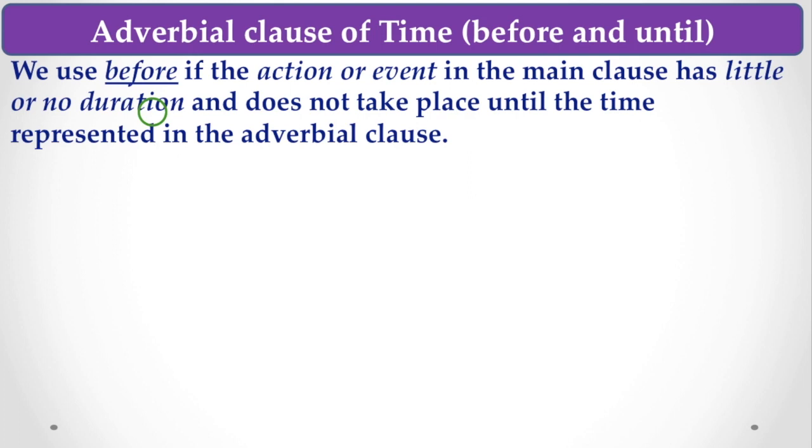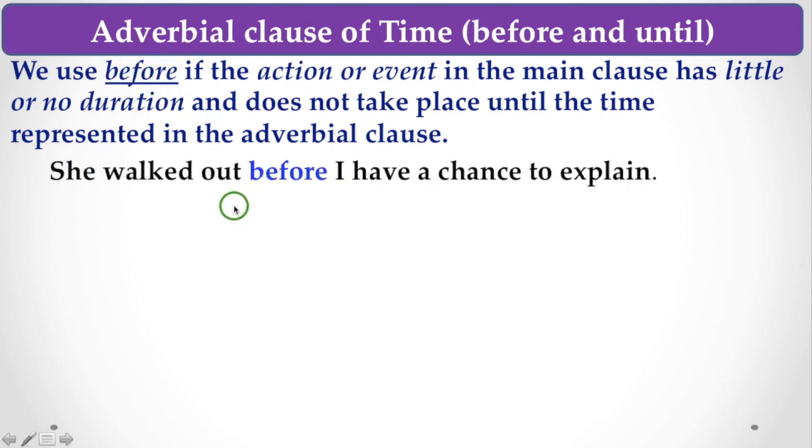If the action referred to in the main clause has little or no duration at that time, we use before in the subordinate clause. Let's see the example: She walked out before I had a chance to explain. So she walked out, there is no duration or very little duration. In that case, the subordinate adverbial clause is introduced by the subordinator before.